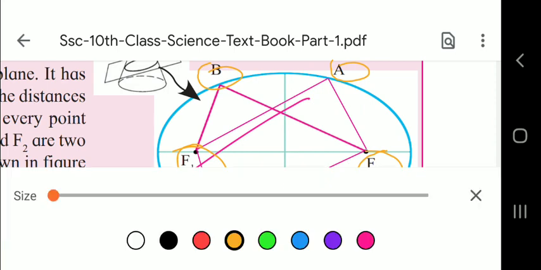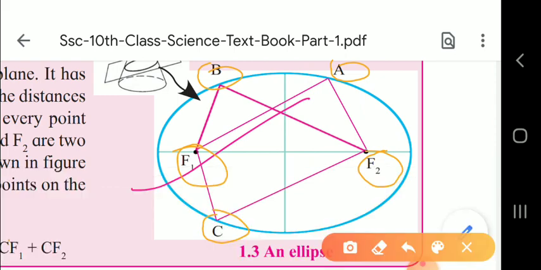Now I'll show with some more other color. Now see here, children, AF1. So this is A and this is F1. Then AF2, that means this line.